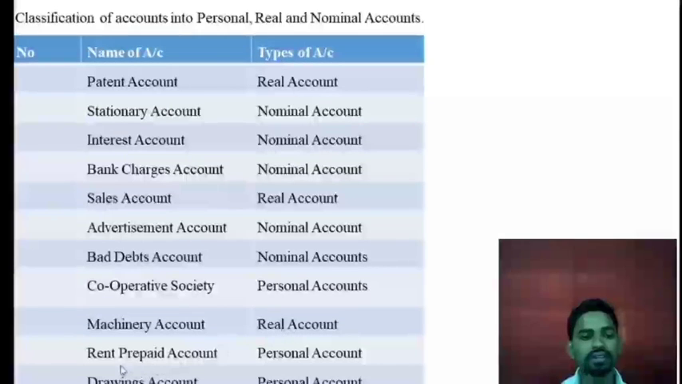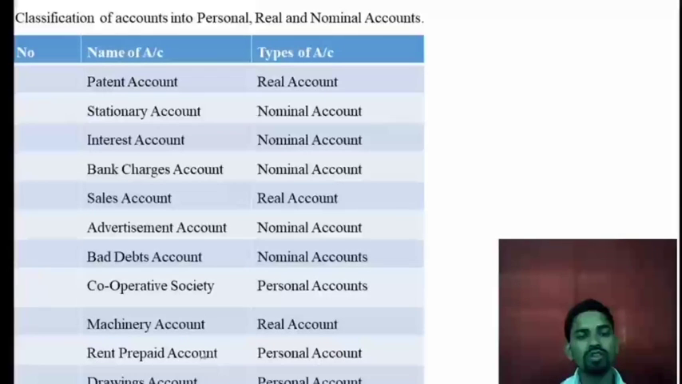Next, cooperative society. It is created by man, so it is a personal account. Okay, machinery account. Machinery is an asset for the business, so it will come under the real account. Next, rent prepaid account. Rent prepaid is a representative person, so it will come under the personal account. Okay, drawings account. It is related to persons, because the owner withdraws money from the business for his personal use, so the drawings account will come under the personal account. Okay, copyright, it is one of the intangible assets, so it will come under the real account.